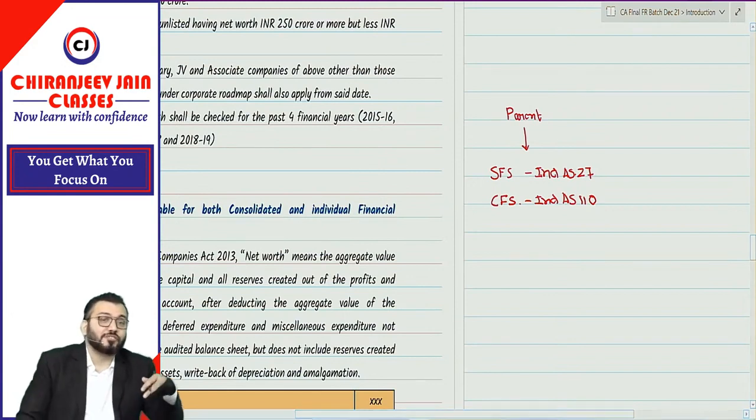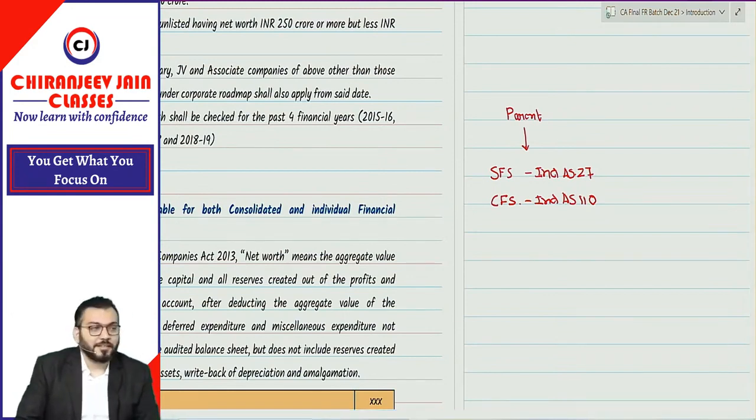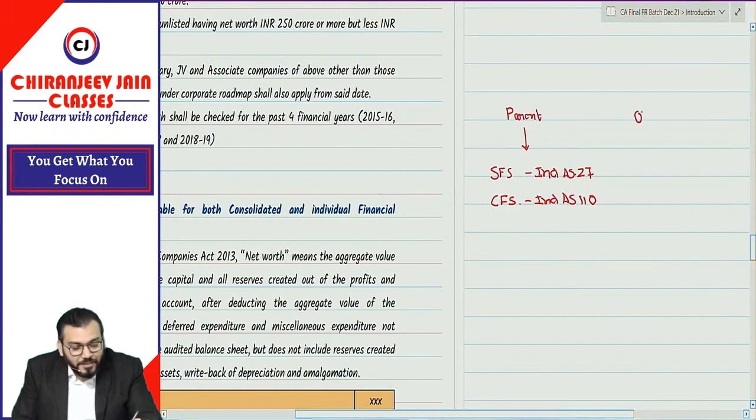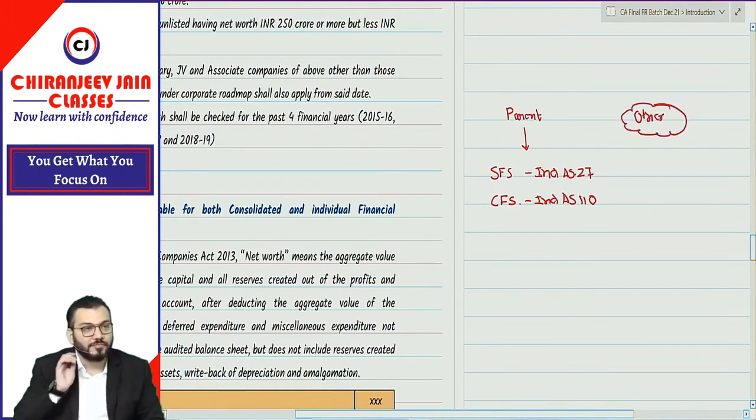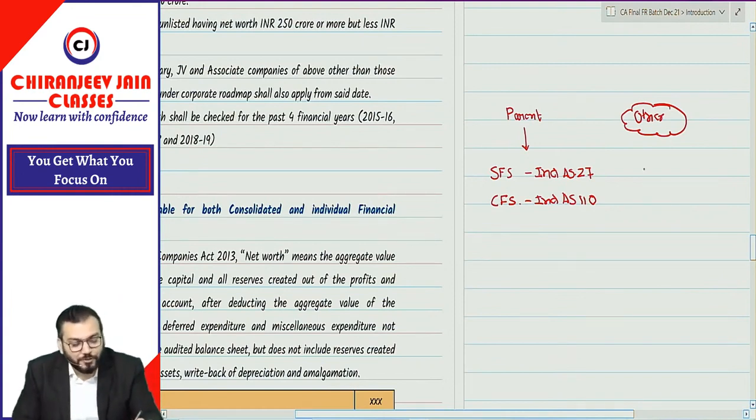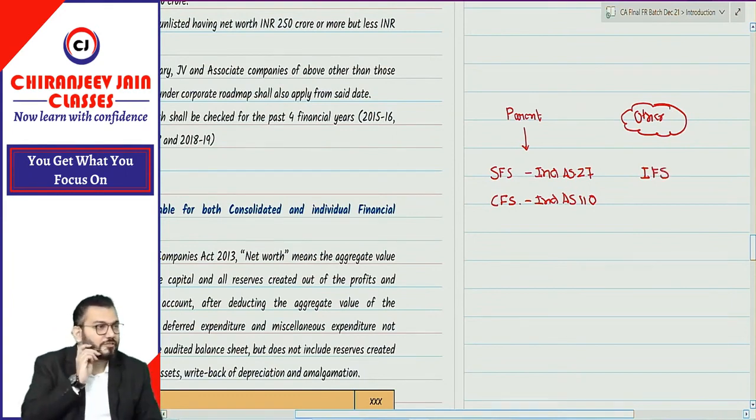Now, any company which is not a parent company, it is quite possible that a company is not having any subsidiary. So for any other companies which are not parent companies, we need to prepare financial statements. That financial statement is known as individual financial statement. Understood? Correct?